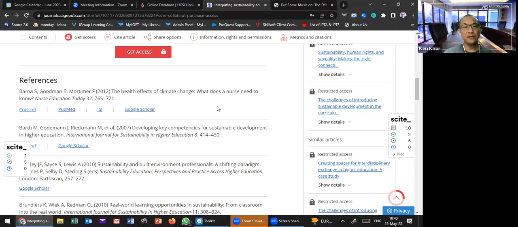All the articles published before 1999, you are unable to access, because that is under another model they call the archive model. If you want to access that, the UCSI library needs to purchase it separately. So no worry, because you can still access all the articles published from 1999 to current.